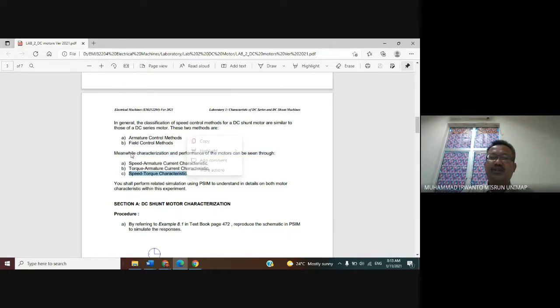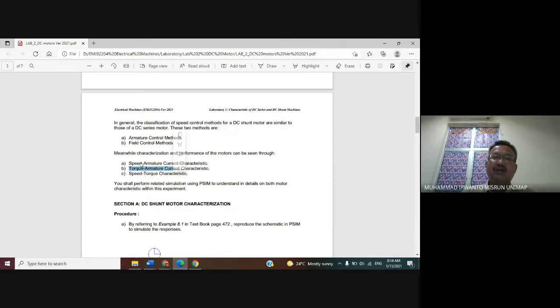Meaning we can observe them in terms of curves: the curve of speed versus armature current, the curve of torque versus armature current, and also the curve of speed versus torque.